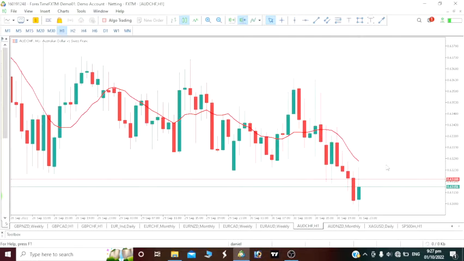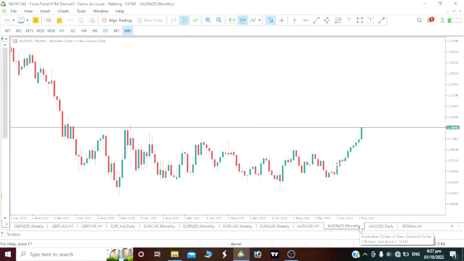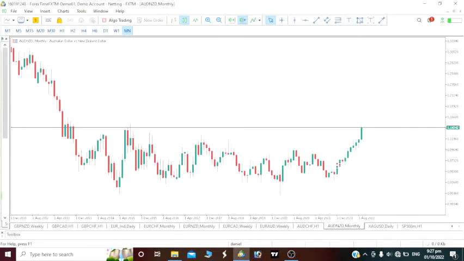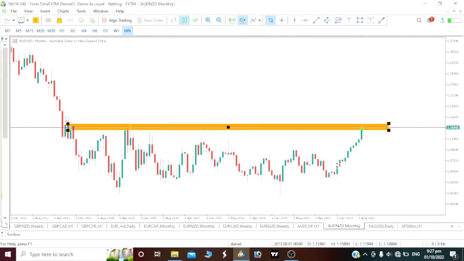So that is it. The next one I have here is NZD Swiss franc. You know that the New Zealand dollar has actually been going bearish. It has been dropping. Any pair against the New Zealand dollar has been going bullish, meaning the New Zealand dollar has been going bearish. So now let's highlight some key levels on this New Zealand dollar. On the monthly time frame, this is a key level here. We saw price came to this level, a pullback happened, it came to this level and we had a drop.